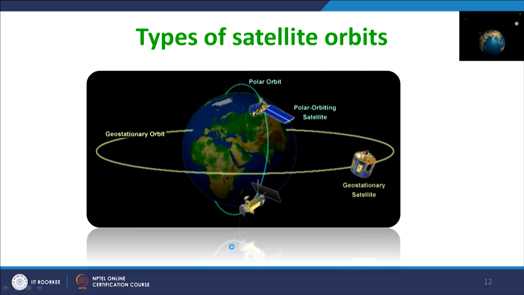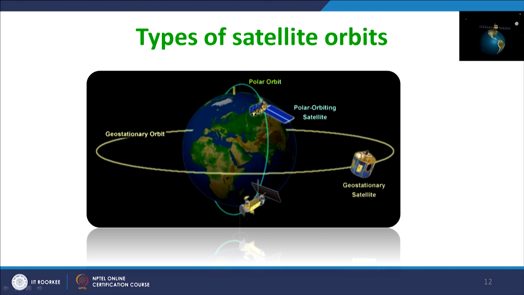Now, for remote sensing, the orbit we mainly use is the polar orbit or near polar orbit. We also call them sun synchronous satellites or orbits, because sun synchronous means they will pass at exactly the same local time every time they come. So, that is why they are sun synchronous. They are not exactly pole to pole, but a little inclination is there. So, that is why they are also called near polar orbiting satellites.